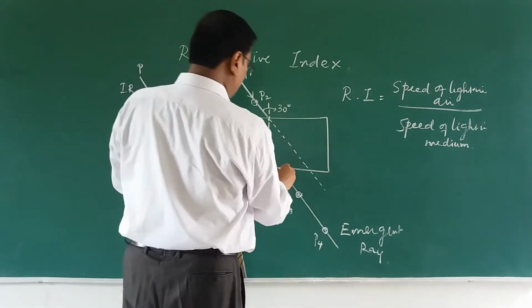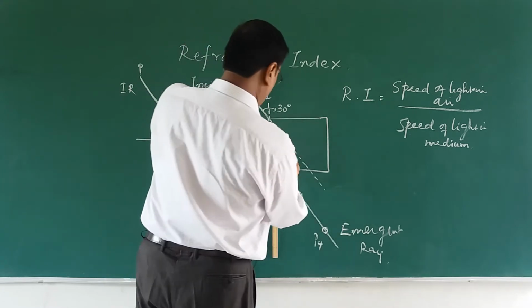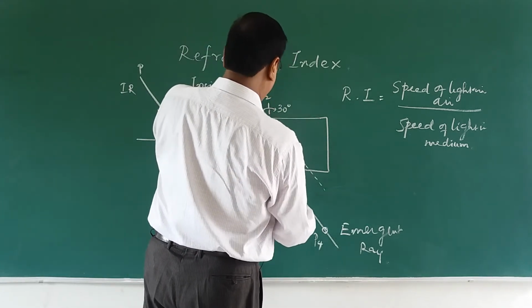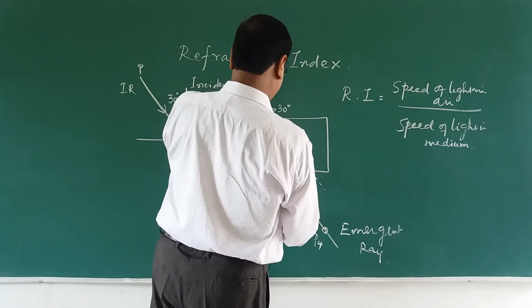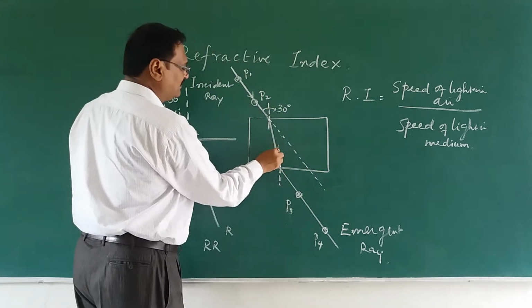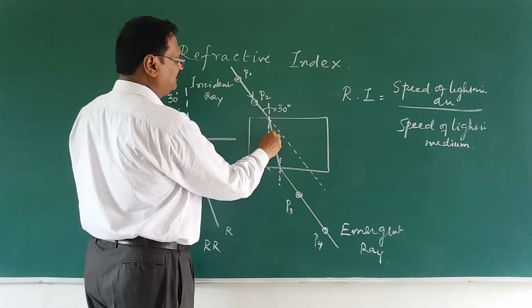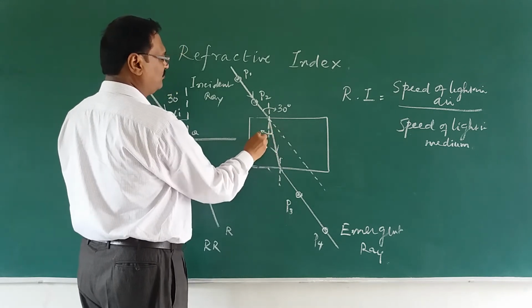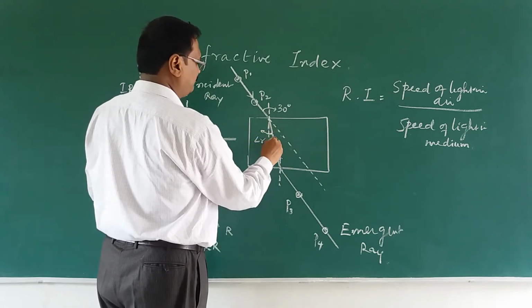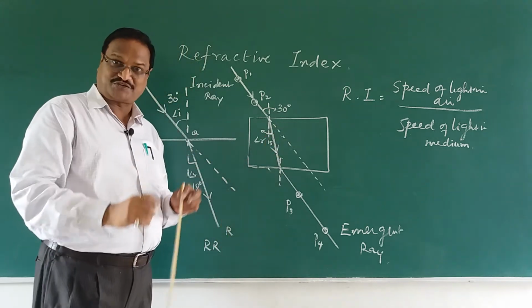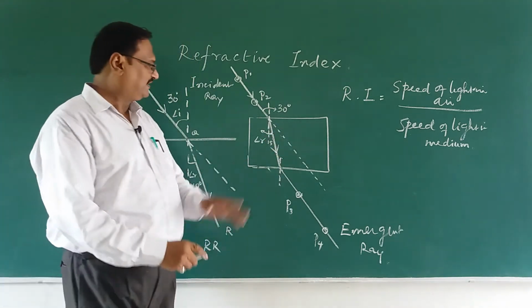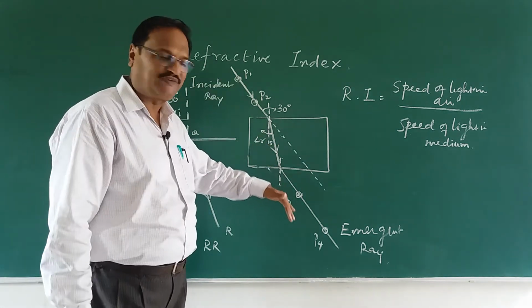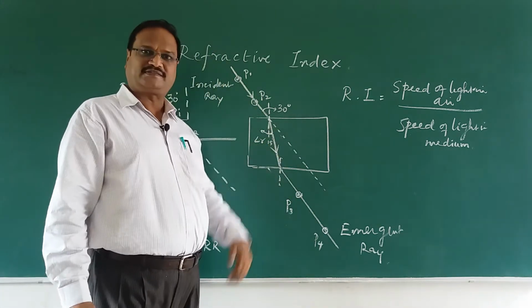Okay, now between these two points inside, we will draw a normal and we join these two points together like this. Yes, now you see the ray is bent and this angle is the angle of refraction. Maybe it can be 15 degrees also, we don't know, we can measure it using a protractor. Dear students, this is refraction, where bending of light takes place.